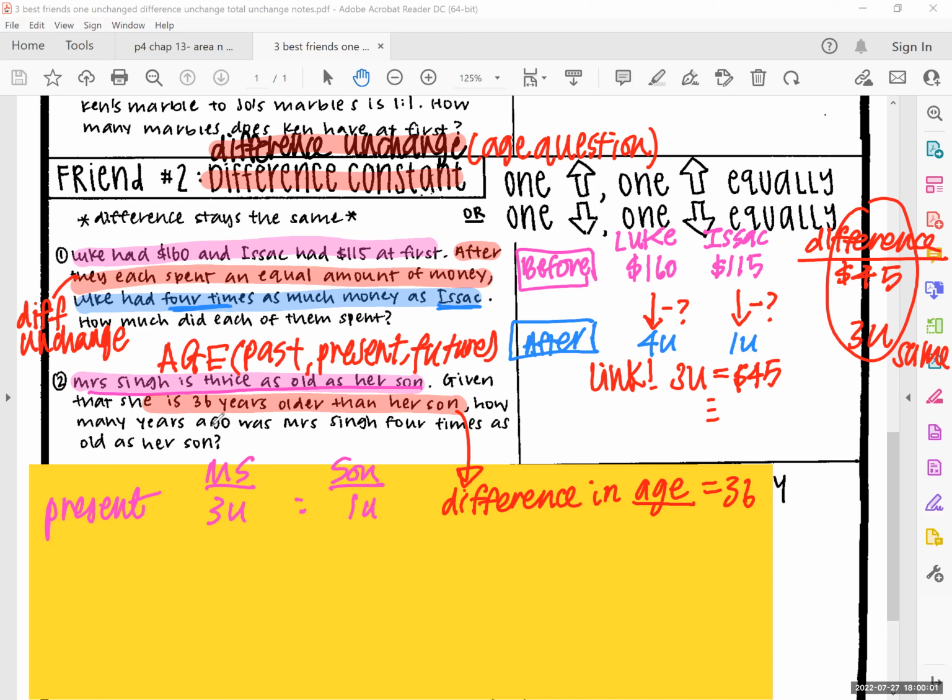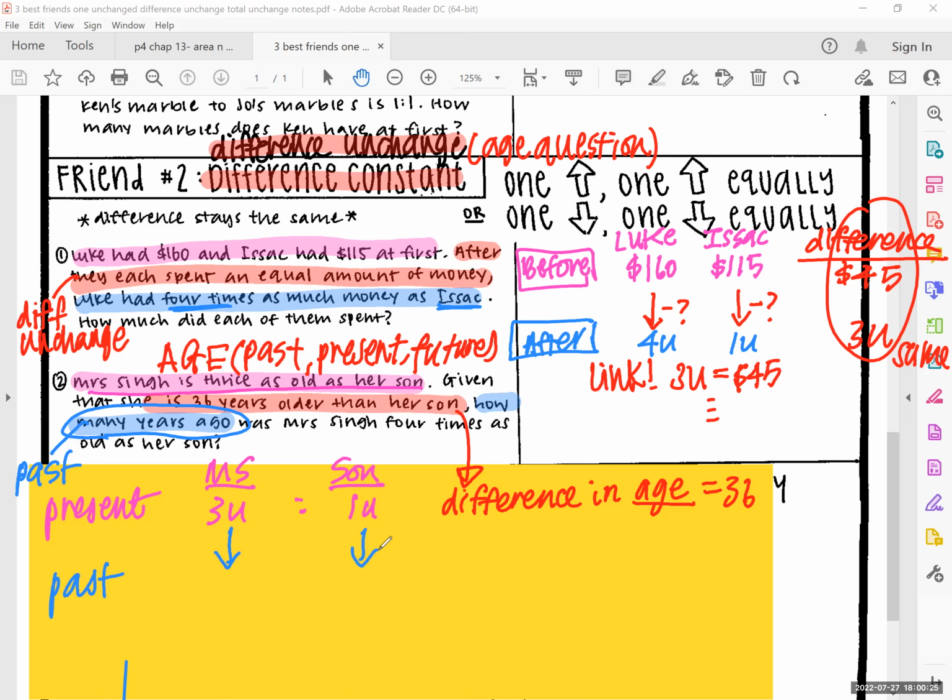Now they talk about how many years ago. So how many years ago means it's referring to the what? Past. So write it down. It's the past, so we find out the past. So how do you find your age in the past?